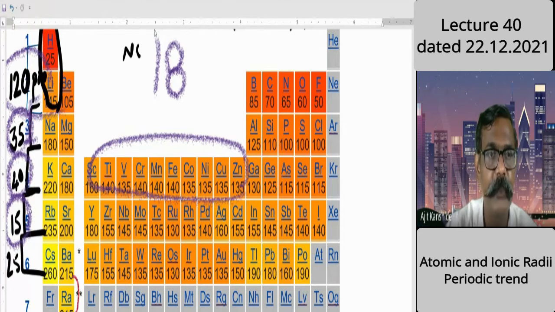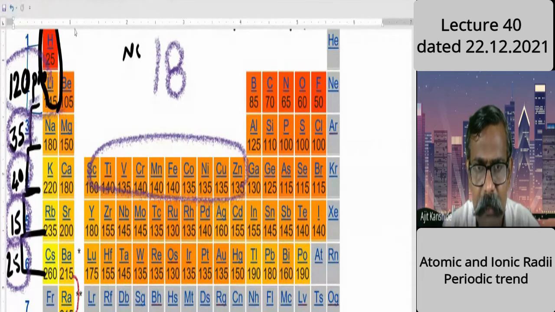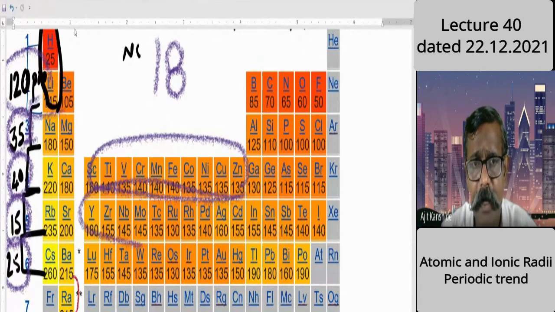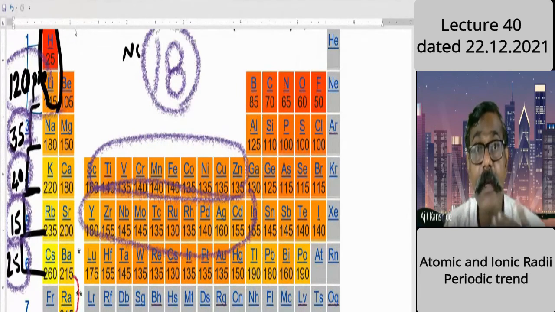Now see the fifth jump. The fifth jump is a little higher. It is because d orbitals are there, and d orbitals also are added. Nuclear charge is increased by 18, the same number as before, so we are discussing relatively.